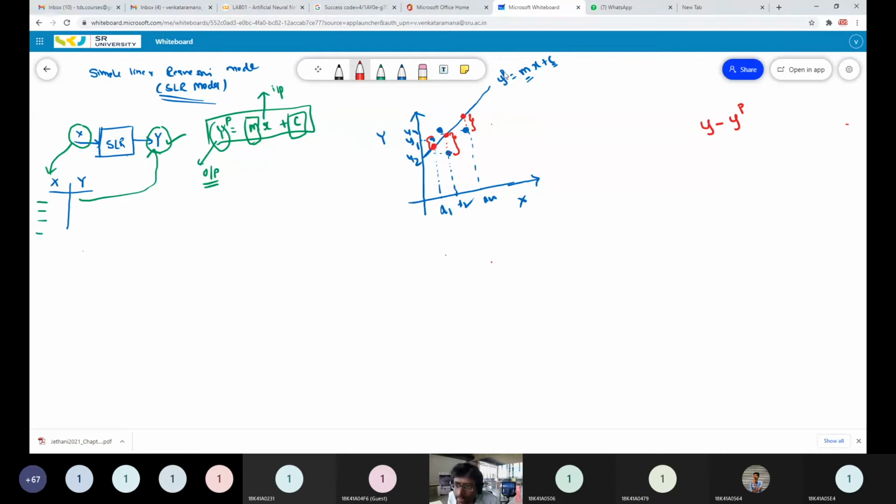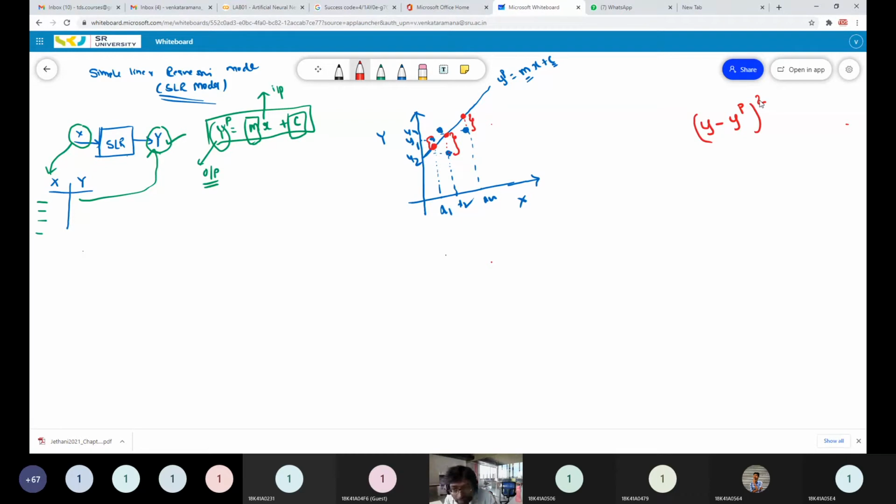If you want to calculate yp, you can use the equation mx plus c, right? The difference between these two is called the error or distance between the two points, predicted point and actual point. In order to keep the value positive, I am making the square here.